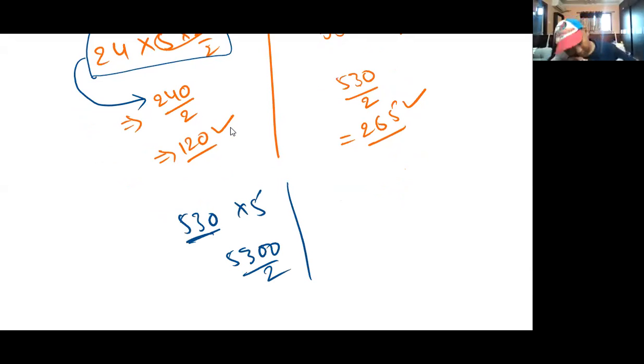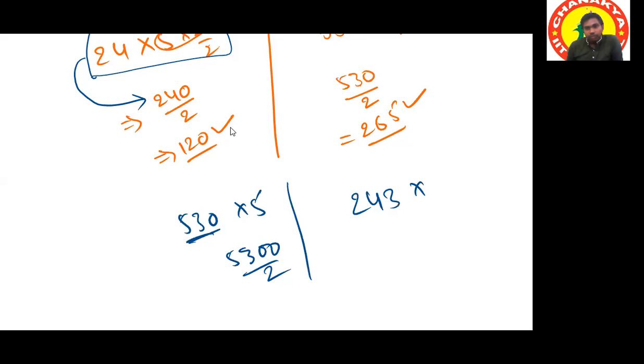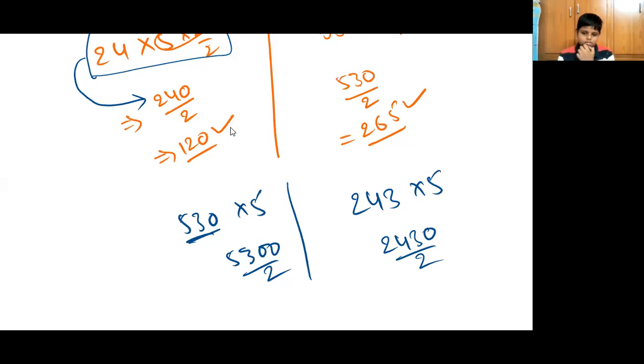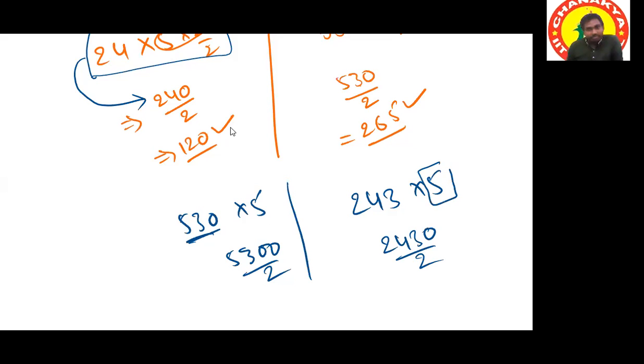Any number is given. Suppose 243 is given into 5. Then we have to do 2430 by 2. For everything we can do it. For every multiplication by 5, any number multiplied by 5, we can do this.